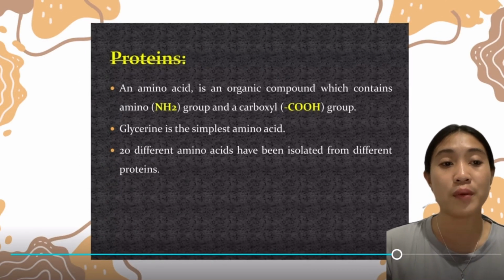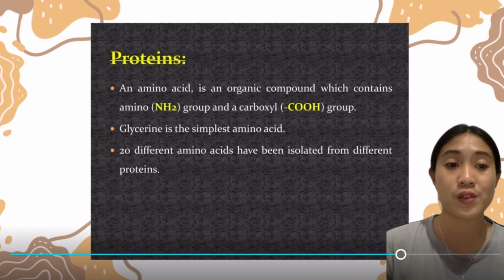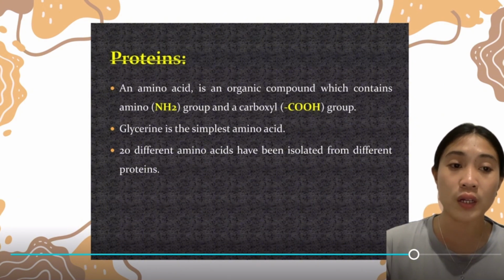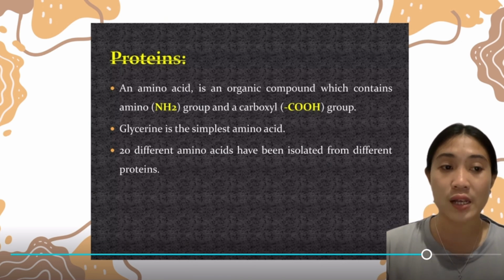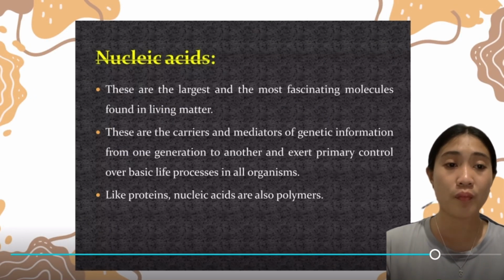An amino acid is an organic compound which contains an NH2 group and a carboxyl COOH group. Glycine is a simple amino acid. We have 20 different amino acids that have been isolated from different proteins.